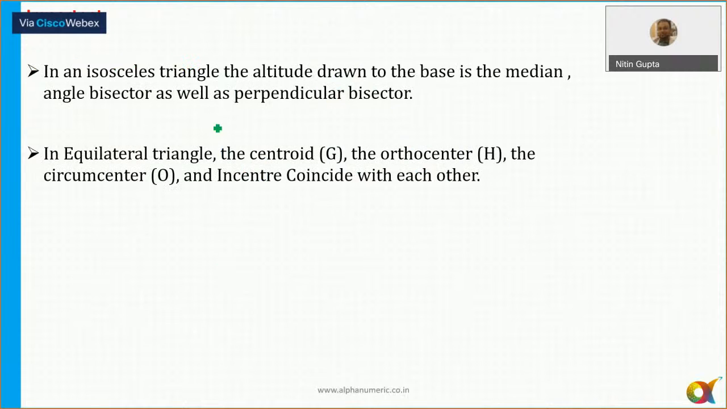Now, in any isosceles triangle, the altitude drawn to the base also acts as a median and as an angle bisector, as a property. And in an equilateral triangle, all these four centers, that is centroid, orthocenter, circumcenter, and incenter, will always coincide with each other. So can we move to the next slide now, if it is clear to all of you?